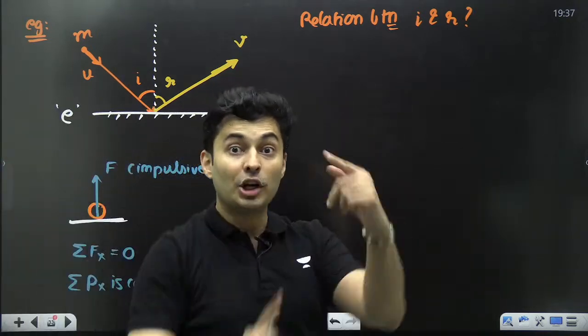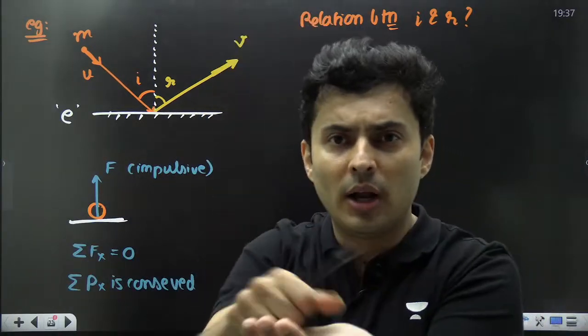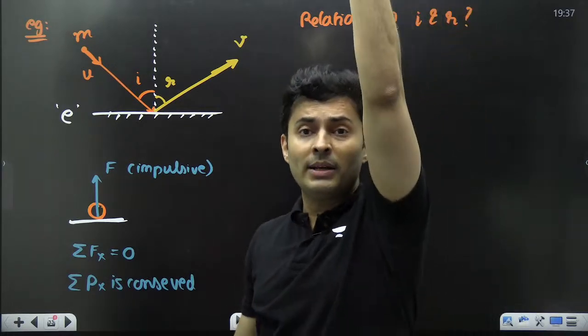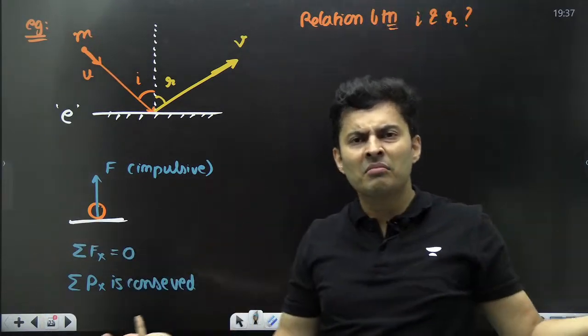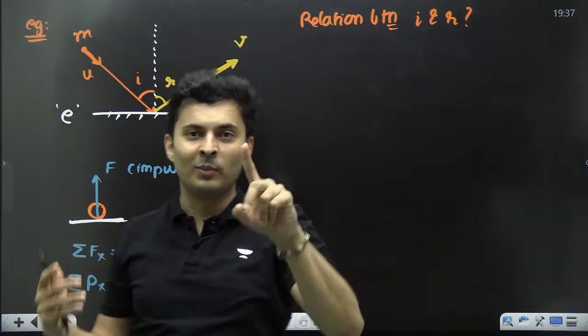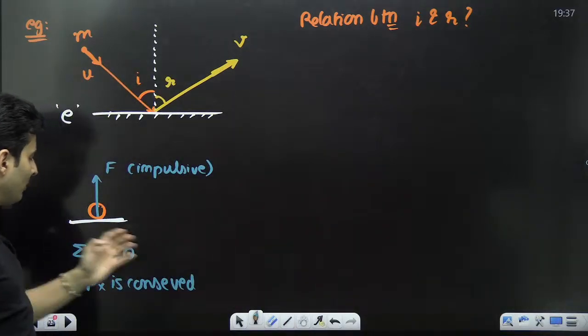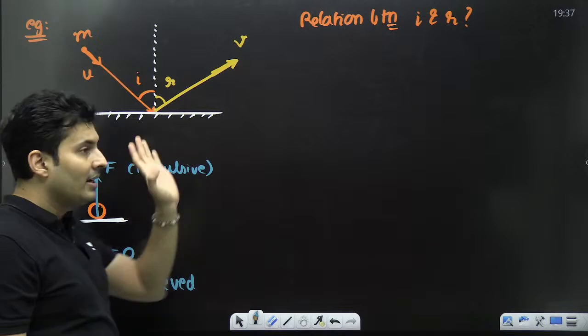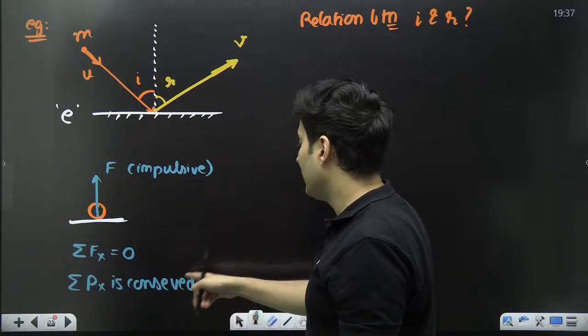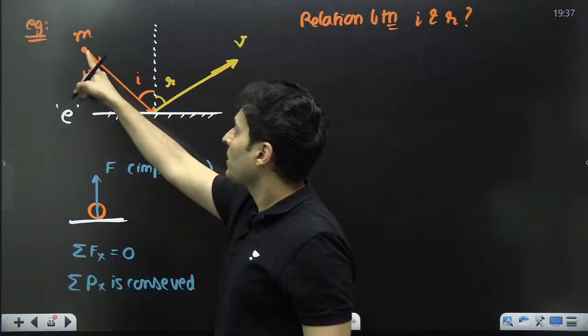When it hits it, there will be a normal force on the ball. So that normal force will change momentum in y. What is there in x? Nothing. No force, no change in momentum. So that's why there is no change in momentum in the x. So if I conserve the momentum in x direction, what will I see?